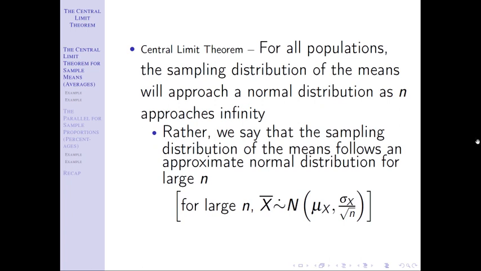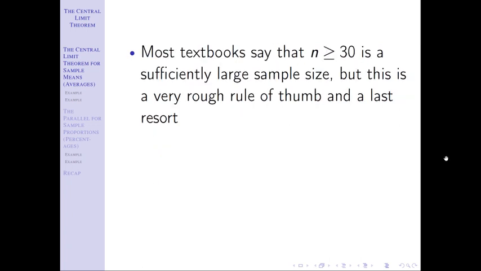Now, what is large n? That should be your next question. What does that mean? Most textbooks use n greater than or equal to 30 as large. However, you need to understand this is a very rough rule of thumb. This is your last resort. I could go off on side tangent after side tangent about how the worst thing that happens when someone takes a statistics course is they leave the course and all they remember is n greater than 30. And they say, oh, I have a sample size bigger than 30. I can do anything I want.